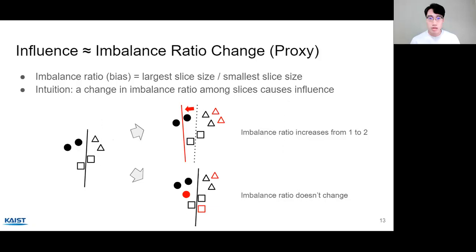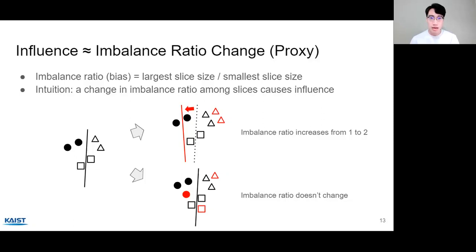So we use a proxy, which we call imbalance ratio change. The imbalance ratio captures the bias of the data and is defined to be the largest slice size divided by the smallest slice size. Our intuition is that if the imbalance ratio changes a lot, there is some influence going on. Let's go back to our toy example. If you acquire only red triangles, as in the top right figure, this is adding more bias toward the triangle slice, and the imbalance ratio increases from 1 to 2. So this is an indication that influence causes the decision boundary to shift.